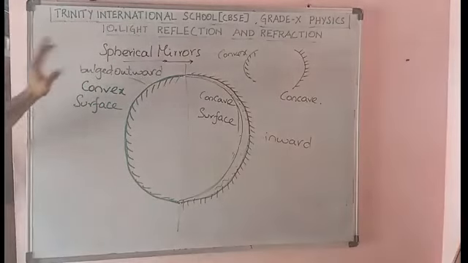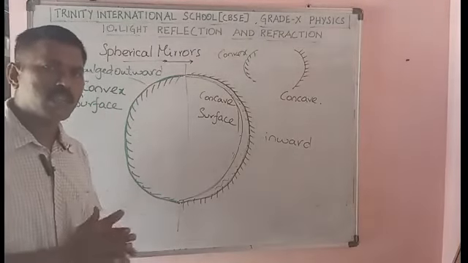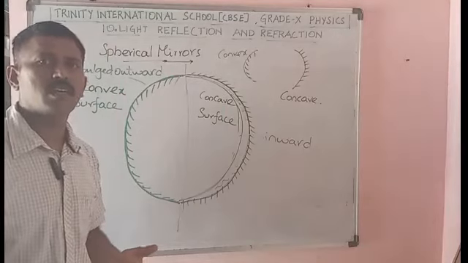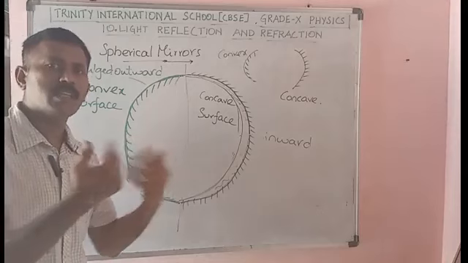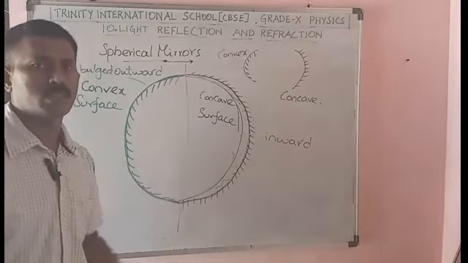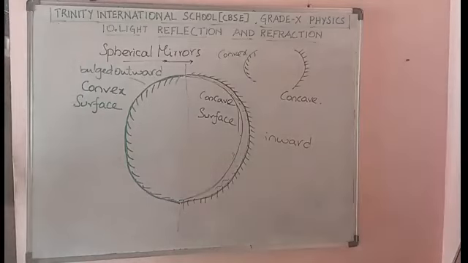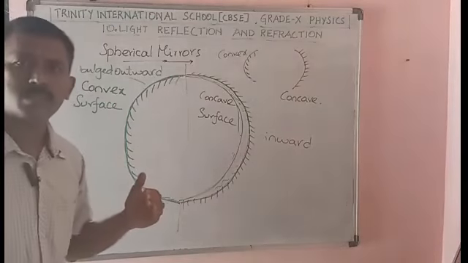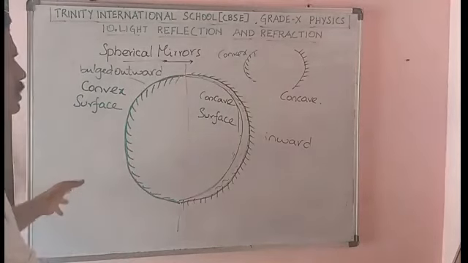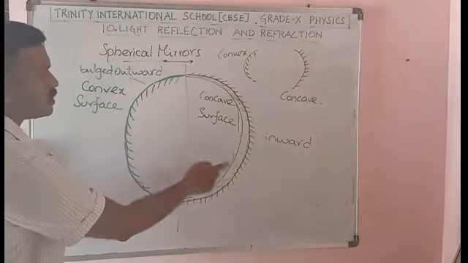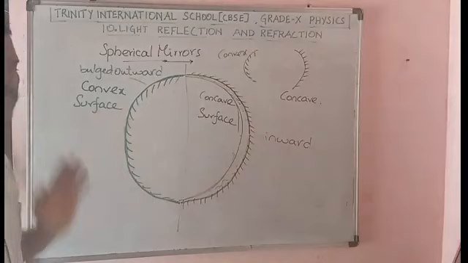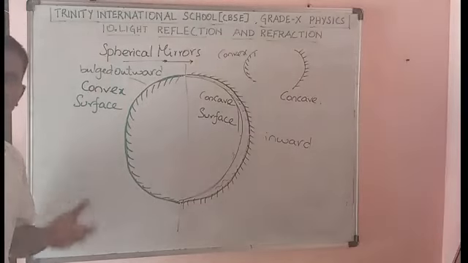Then spherical mirrors. All these are plane surfaces. If the reflecting surface is a curved surface, what type of mirrors are those? Which category will they come under? Excuse me. The curved surfaces will come under the spherical mirror. Okay, the curved surfaces. So you consider a sphere. You consider the sphere. It is better you take your notebook and draw this diagram. I'll give a minute of time, or you can take a snapshot.